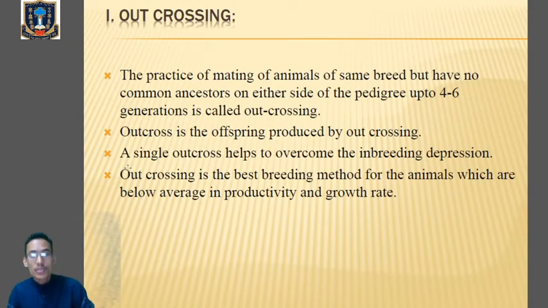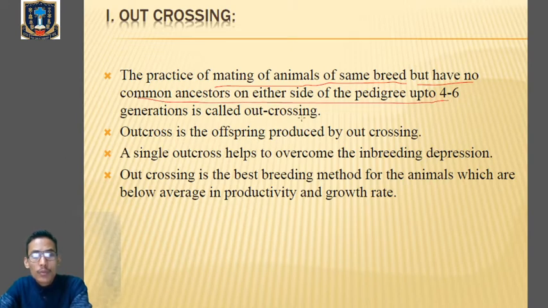So what is outcrossing? Outcrossing is the mating of animals of the same breed. That means in outcrossing there will be mating between animals of the same breed, but they don't share common ancestors for up to 4 to 6 generations. So when we look at the ancestors, they are not related for 4 to 6 generations.